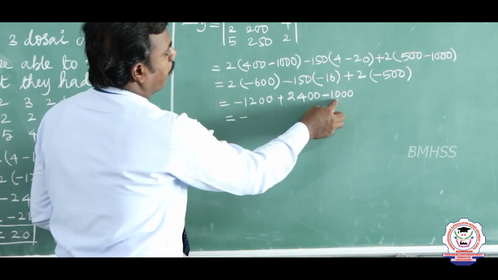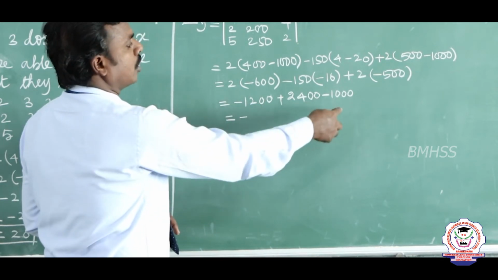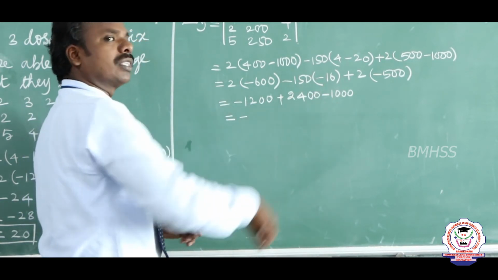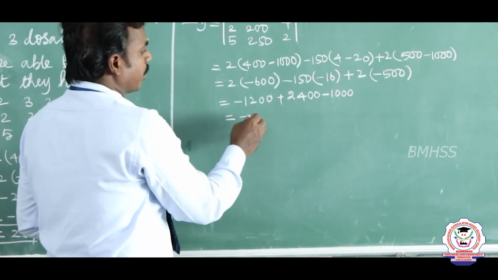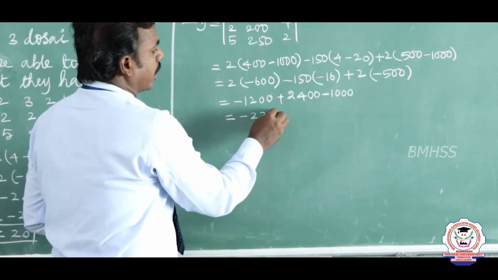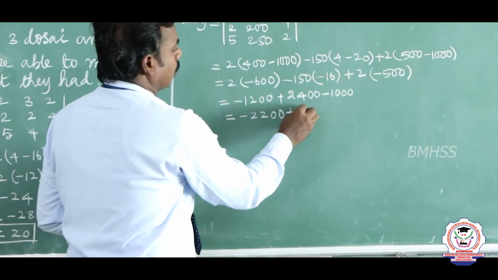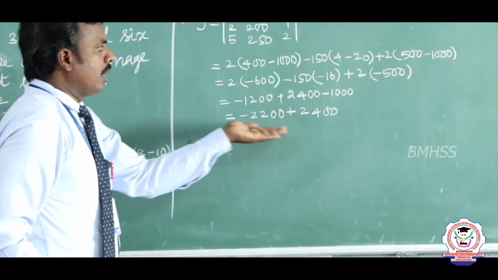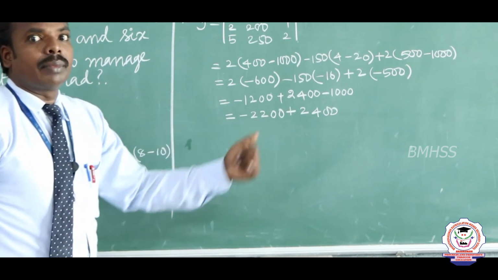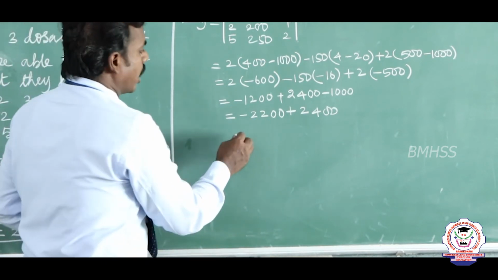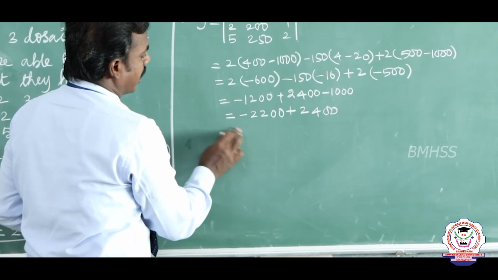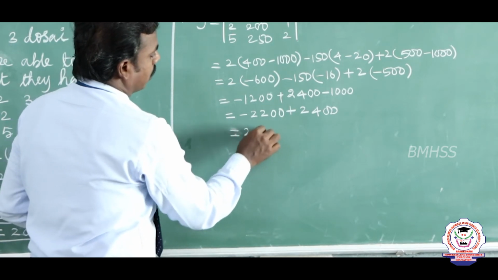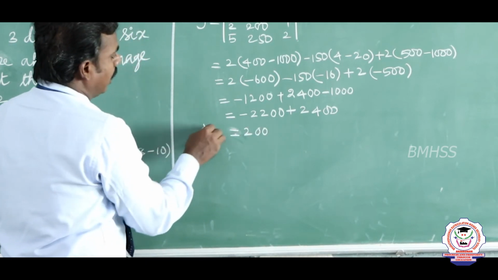1200 minus 1000, so minus 200. If you add this, what will you get? From this, 2200 plus 2400. Listen to this: 2400 minus 2200. What is the remaining answer? Remaining is 200. From this we can write plus 200. This is the value of del y.